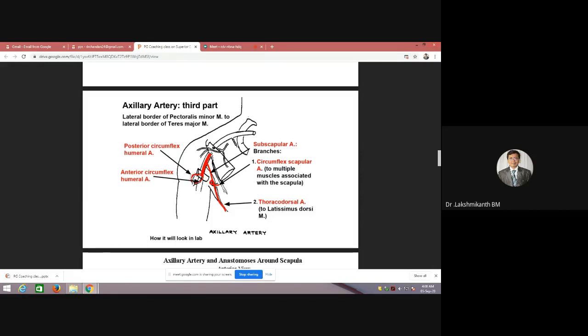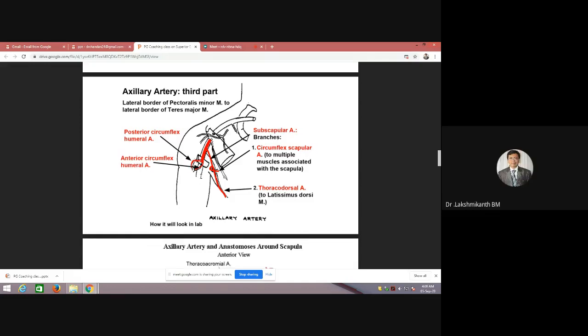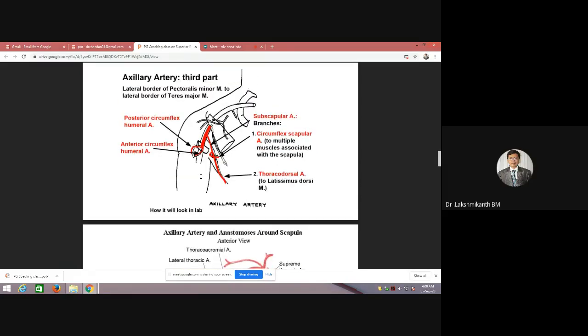Posterior circumflex humeral will be accompanied by which nerve? Anybody? Posterior circumflex humeral will be accompanied by which nerve? Axillary. Yeah, axillary nerve. What is the root value of the axillary nerve? Okay, C5, C6. Okay, fine.